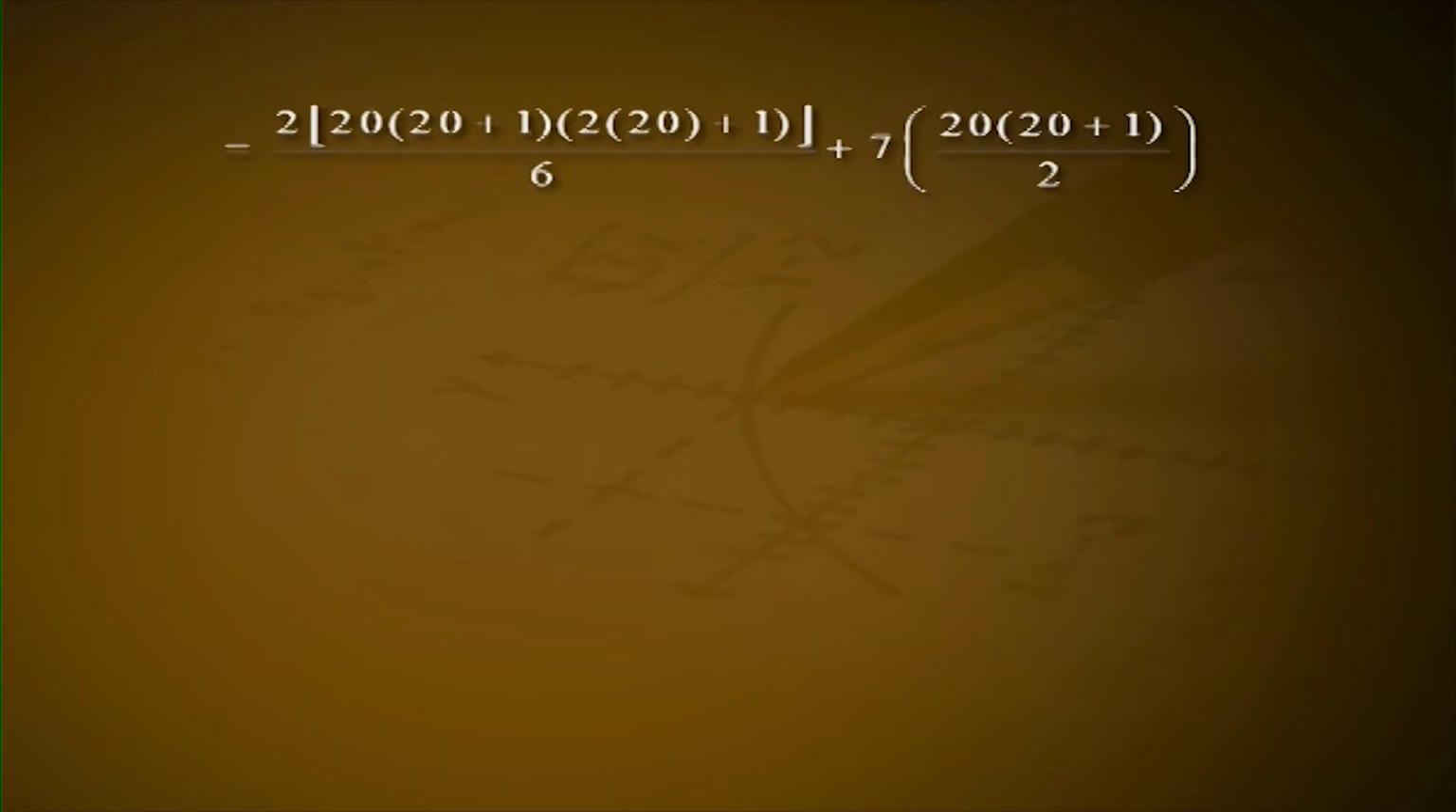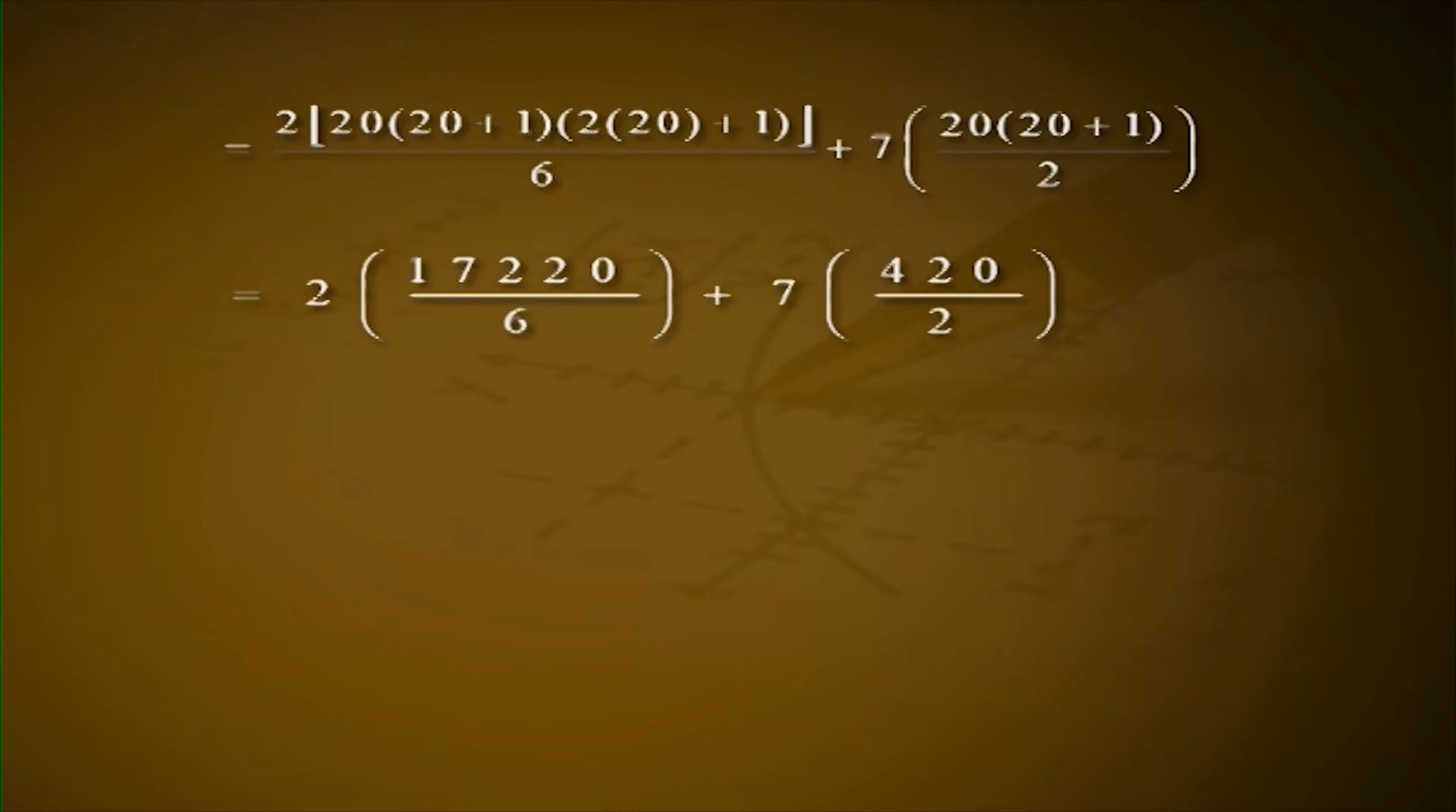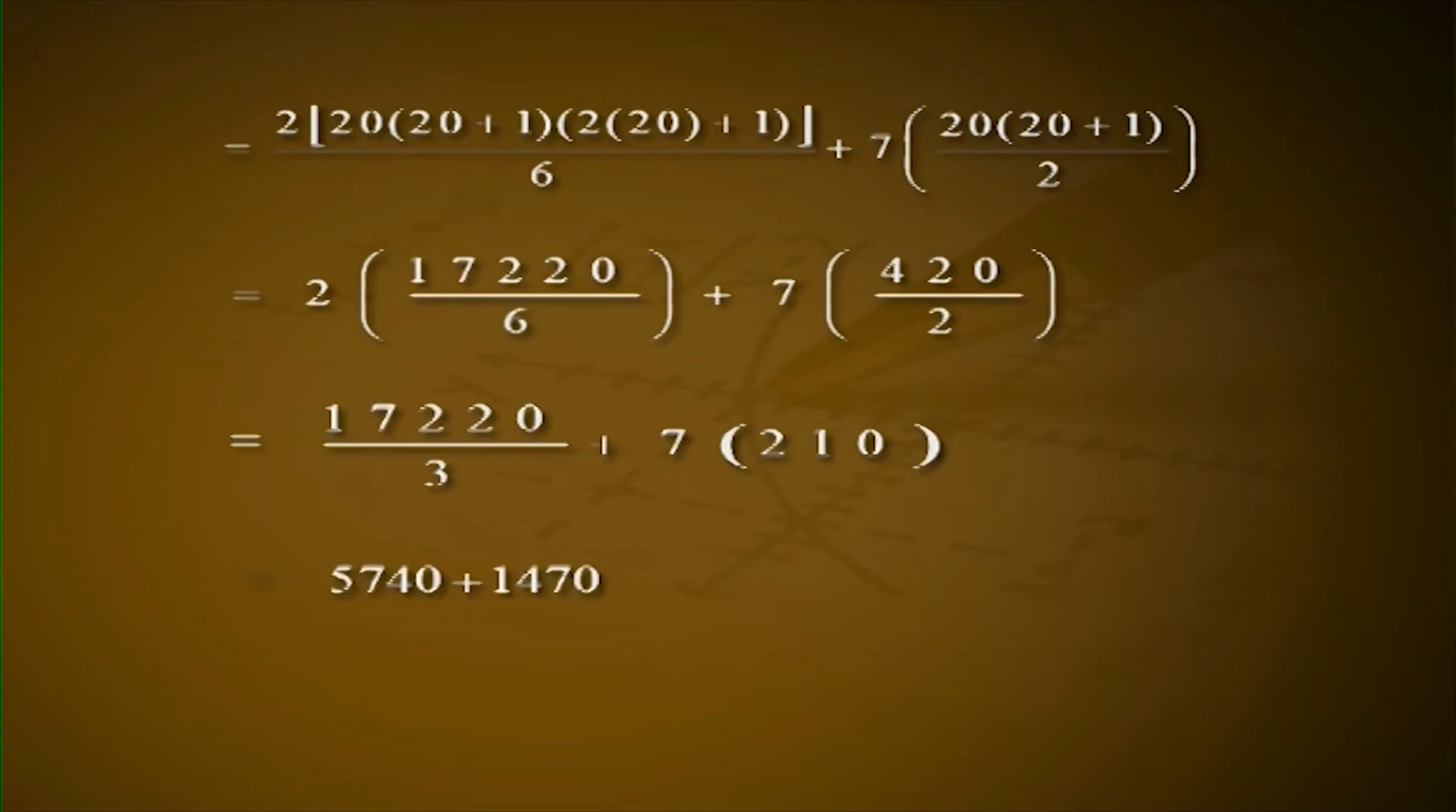plus 7 into 20 plus 1 by 2 is equal to 2 into 17,220 by 6 plus 7 into 420 by 2 is equal to 17,220 by 3 plus 7 into 210 is equal to 5,740 plus 1,470 is equal to 7,210. Therefore, sigma n is equal to 1 to 20 2n square plus 7n is equal to 7,210.